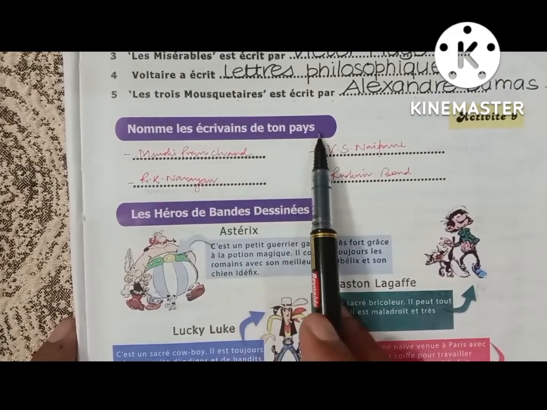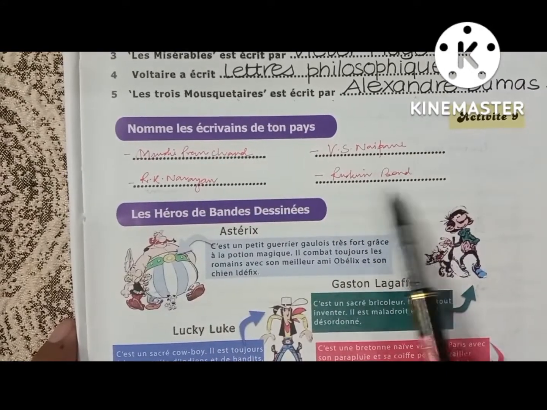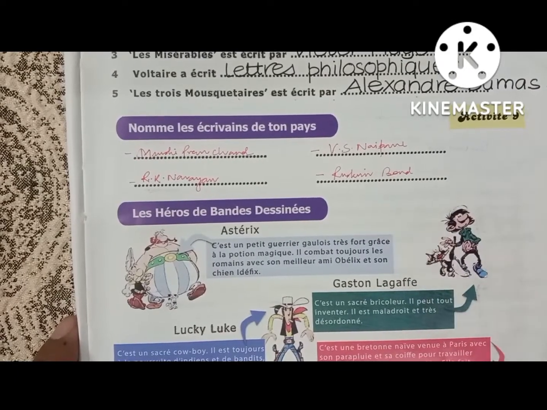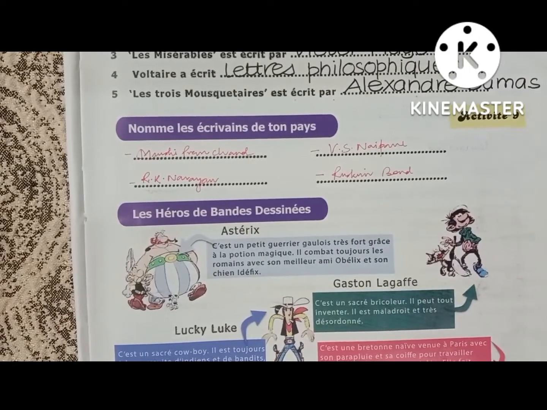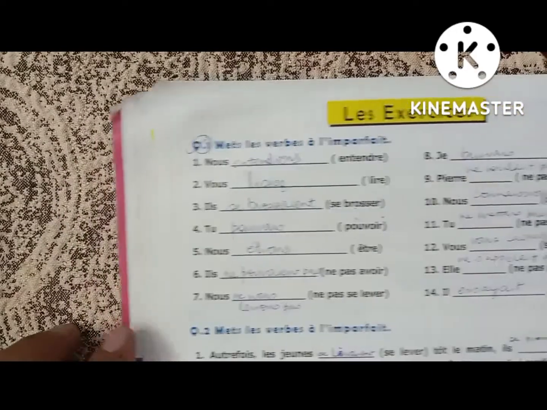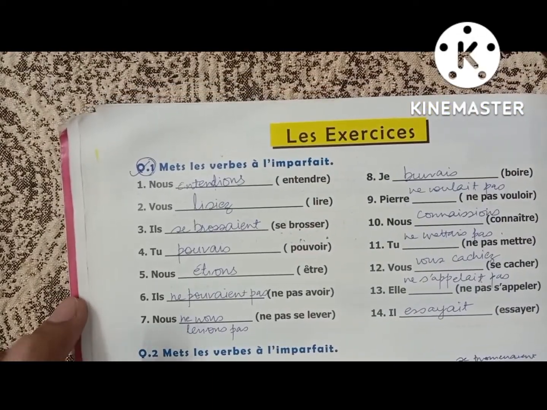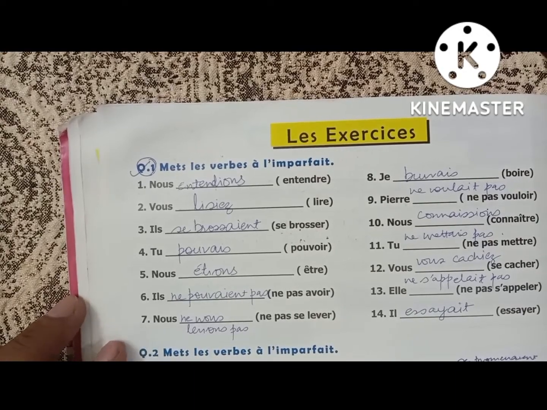Nomme les écrivains de ton pays. Name the writers of your country. Munshi Premchand, R.K. Narayan, V.S. Naipaul, and Ruskin Bond. These are some writers of your country, India. So we have completed, students, till activity number 9. We have to do some exercises. Let's proceed. We are supposed to do exercises from here, exercise number 1 and exercise number 4.